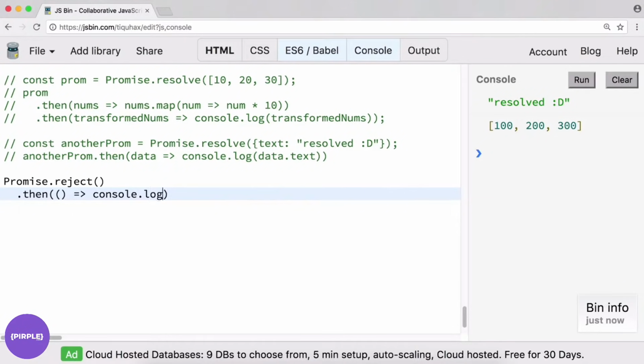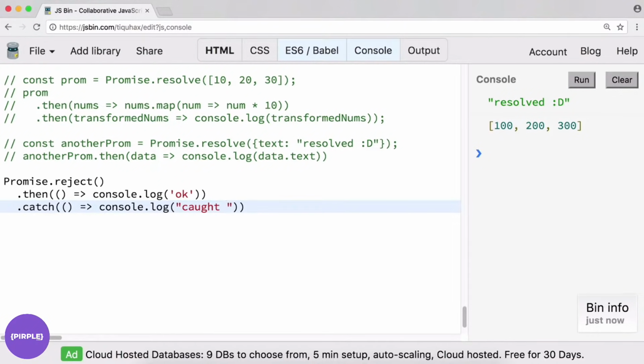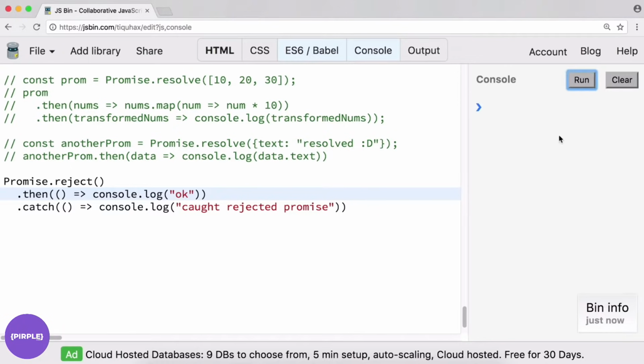I'll just do console.log, or we could do .catch, and we know .catch will work if we console.log "caught rejected promise". For the sake of consistency, use double quotes here. So we know that we will catch a rejected promise this way.